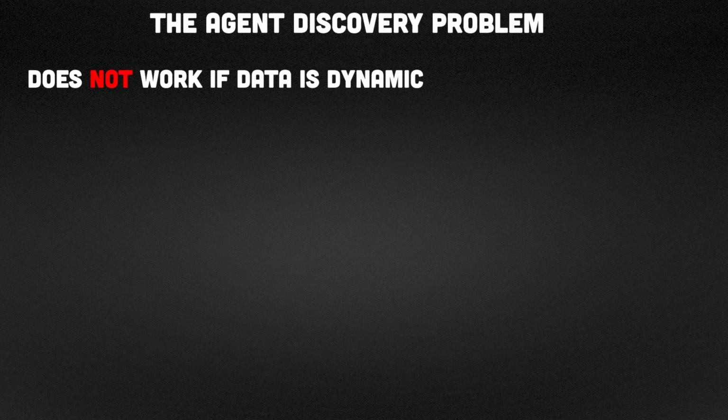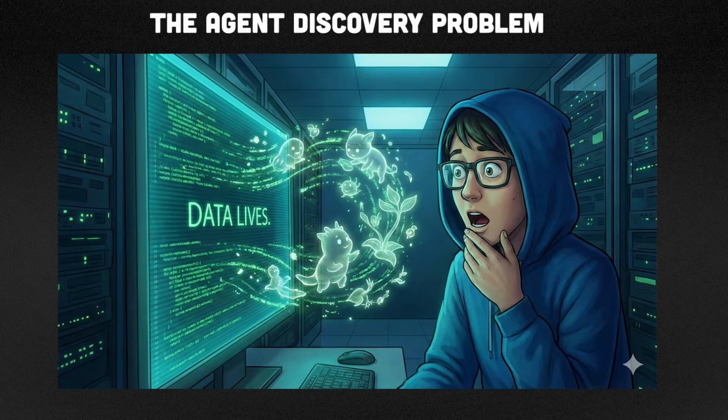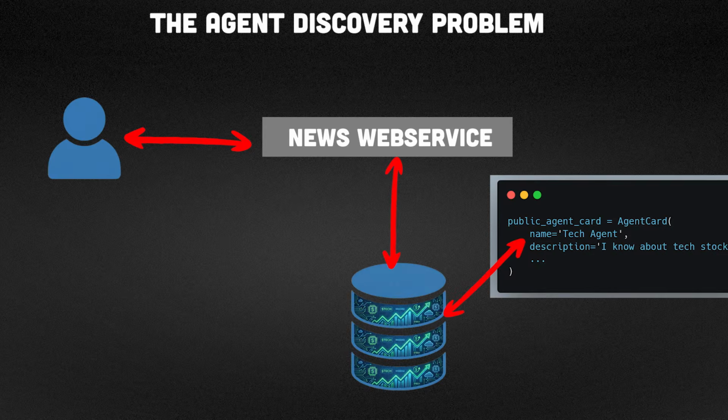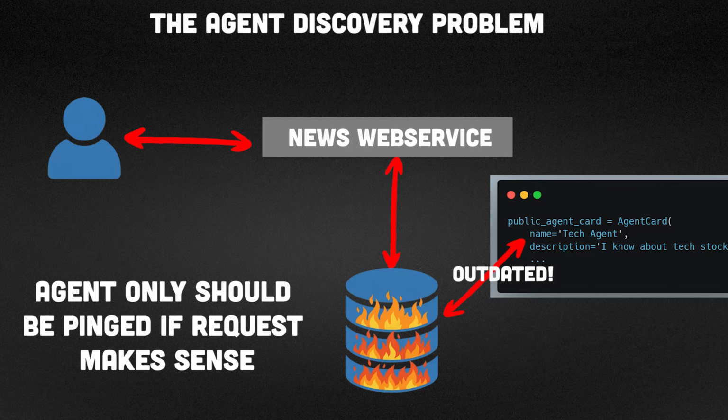The static description suddenly doesn't match the actual data in the vector store, for example. Description and reality drift completely apart. But let's look at reality. Data lives. For example, I'm currently building a scraper that pulls daily news, so the knowledge in my database changes hourly. One day we scrape everything about tech stocks, the next day there is a fire somewhere. If my agent still announces itself to the network with the same static description, it's useless. I only want to be pinged by other agents if I actually have context for the request.